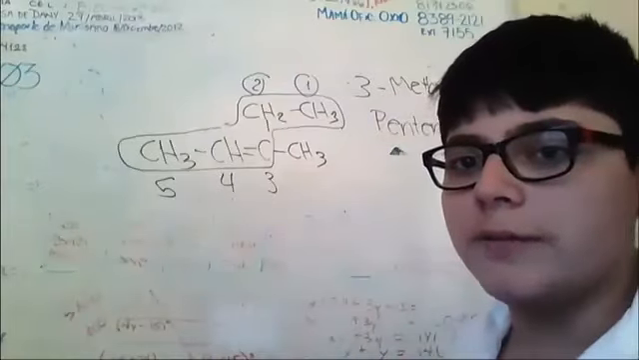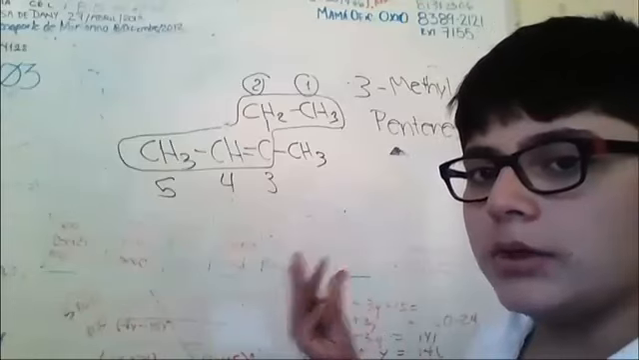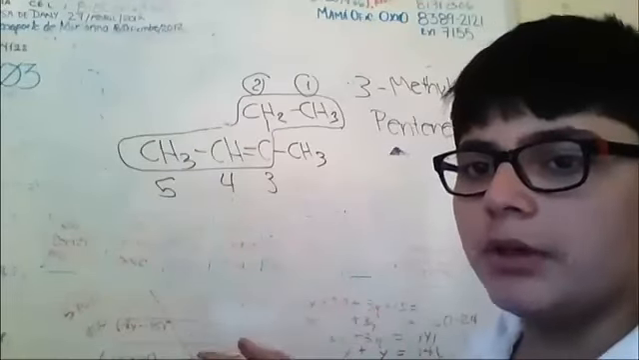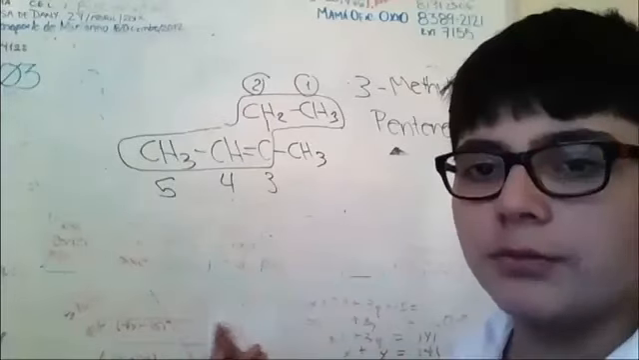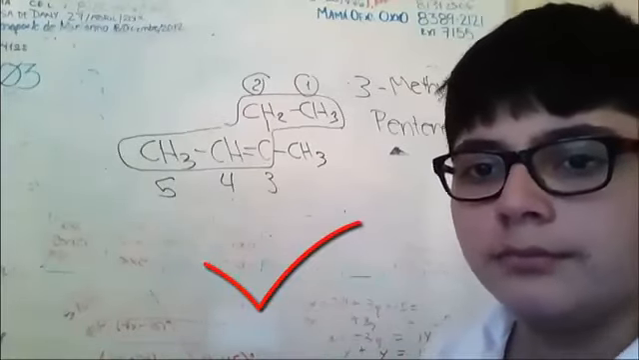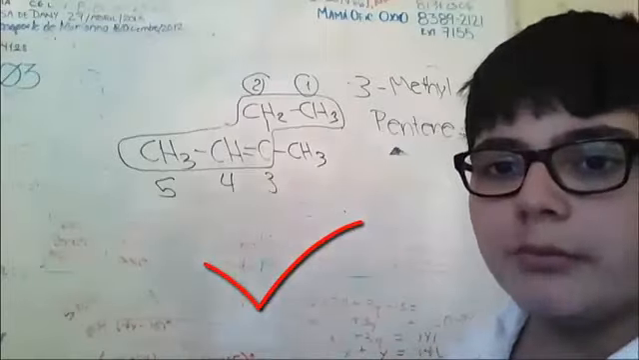As the chain has 5 carbon atoms, the prefix we'll be using is "pent", and due to the double bond, the suffix will be "ene". So finally we got 3-methylpentene. Now we will continue with alkynes.